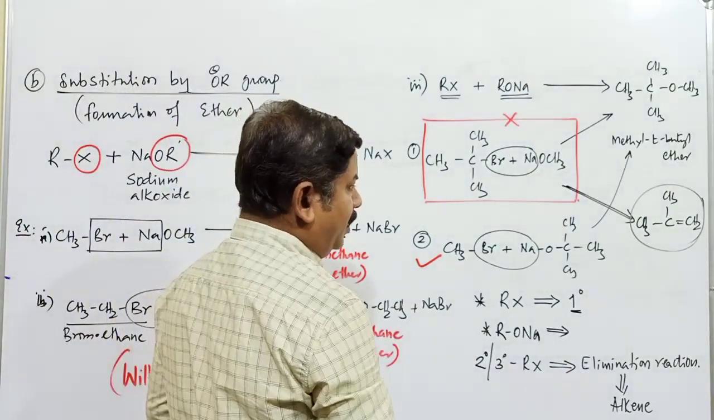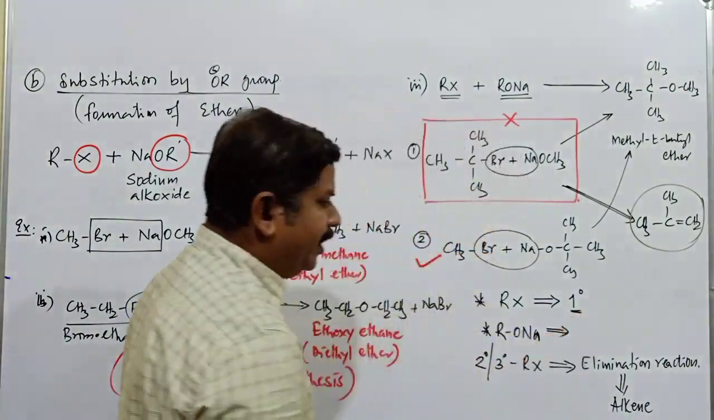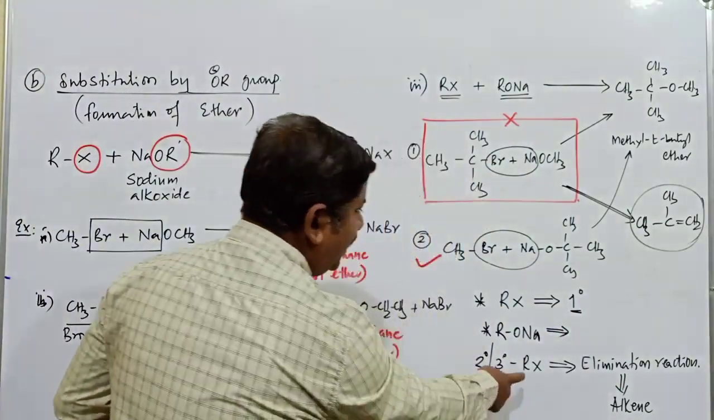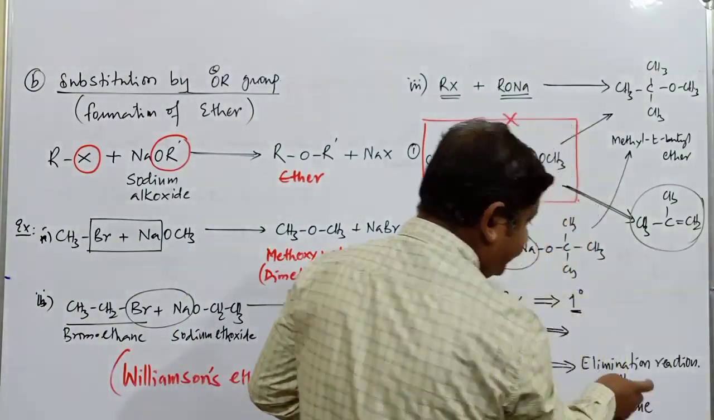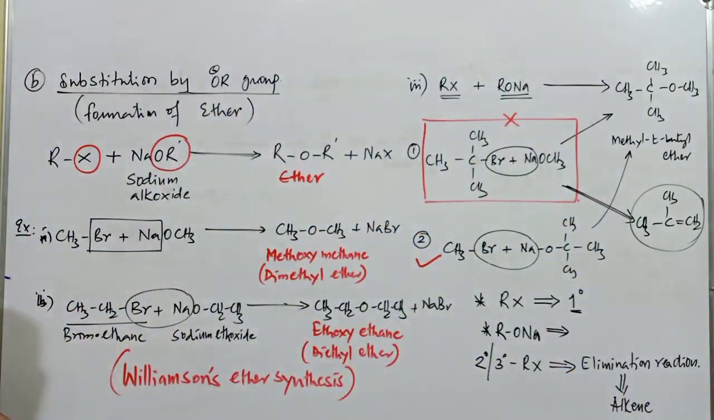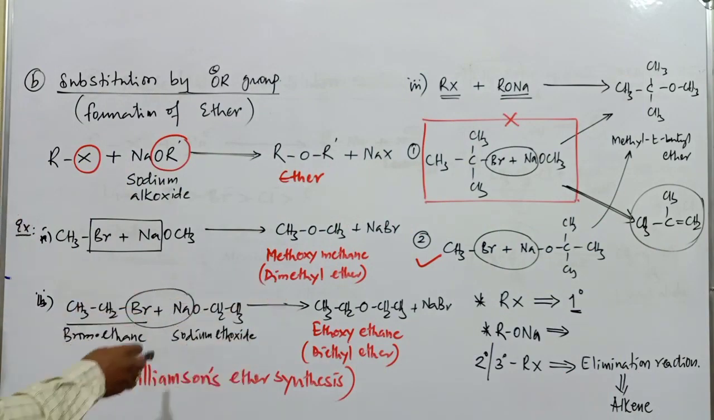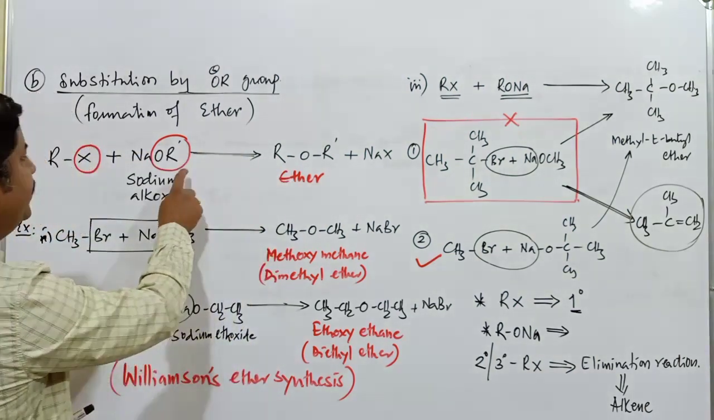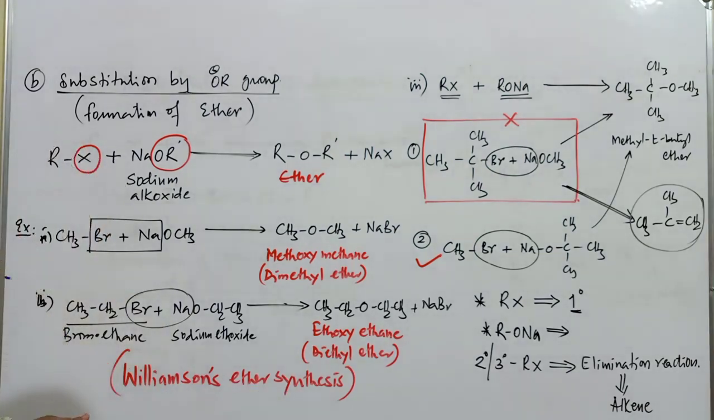So just to remember, to get the particular ether compound, the alkyl halide must be primary, but the sodium alkoxide may be primary or secondary or tertiary. If we go with a secondary or tertiary alkyl halide, then it will undergo elimination reaction. The product of elimination reaction is always an alkene compound. So concentrate on this Williamson's ether synthesis. This is the conversion of alkyl halide into the respective ether by using the respective sodium alkoxide, and this reaction is called Williamson's ether synthesis. Please copy it.